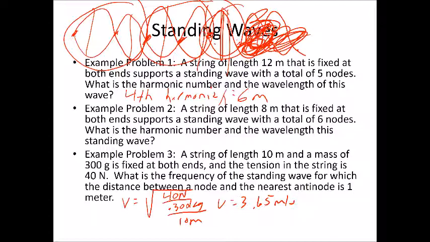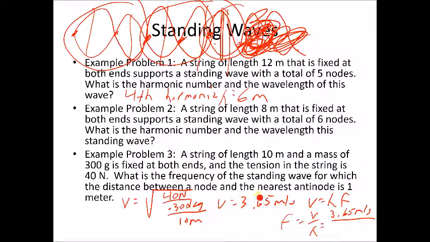All right, so now we know the speed. We're trying to find the frequency. We need to use the wave equation. Remember that speed equals wavelength times frequency. We're going to solve that for frequency. So frequency is going to be speed divided by wavelength. Well, we know the speed is 3.65 meters per second. The wavelength, on the other hand, it says, what is the frequency of the standing wave for which the distance between a node and the nearest antinode is 1 meter?